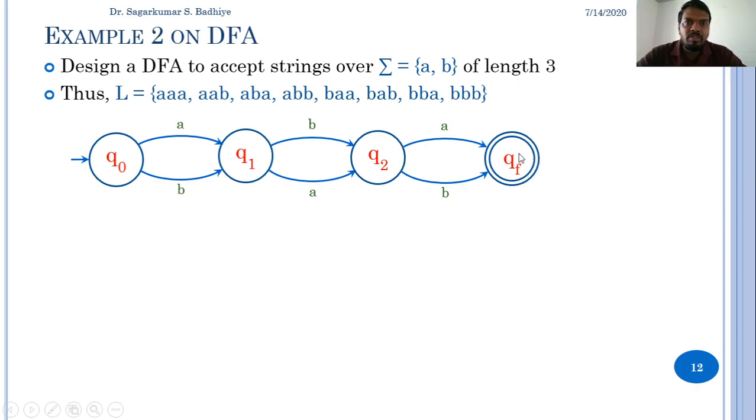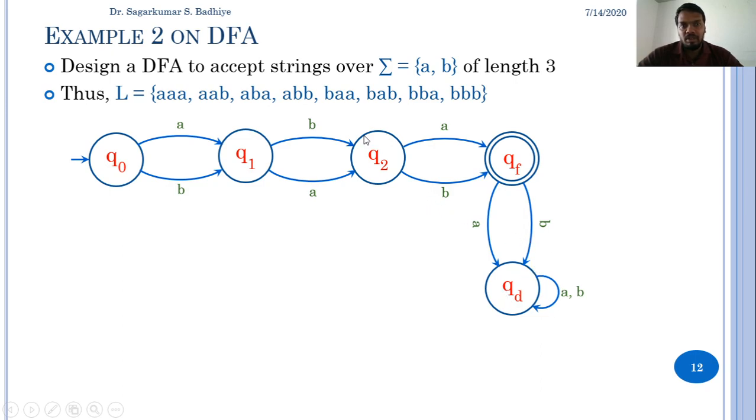But from QF, if I get the next input, then there must be no transition to a final state. So I need to make a transition on both the inputs from QF so as to make it a DFA. So on QF, if I get any input among A or B, I must go to a dead state. So I add a dead state for transiting from QF on A or B. So this is a dead state. After reaching QF, if I get A as input, I'll go to a dead state QD. And if I get a B as input, again I'll move to QD. And from QD, if I get any input, I will be in QD only. So this is a dead state.